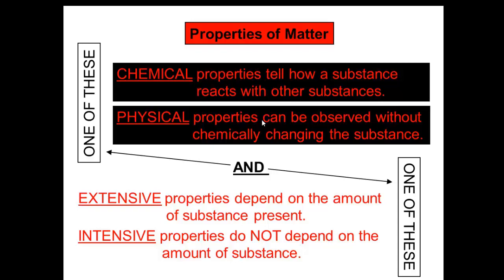Properties of matter can also be classified into two main types: extensive and intensive properties. Extensive properties depend on the amount of substance present, such as mass and volume. Intensive properties do not depend on the amount of substance, such as boiling point, melting point, density, and so on.